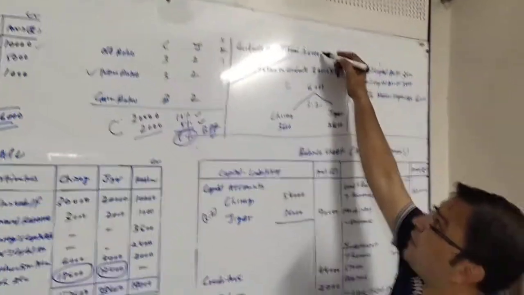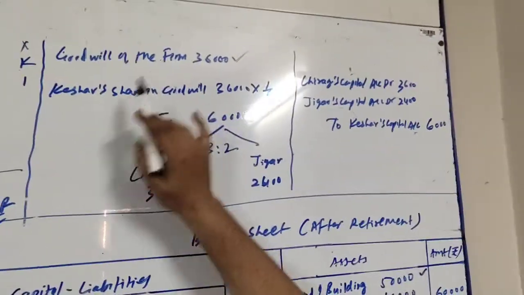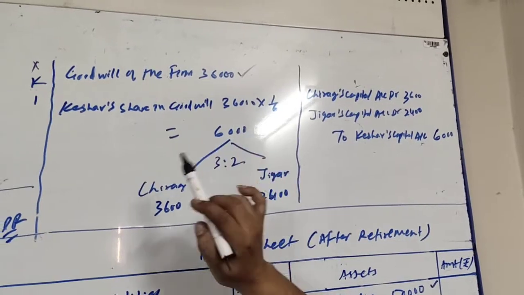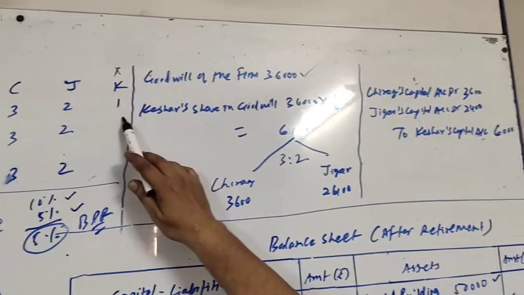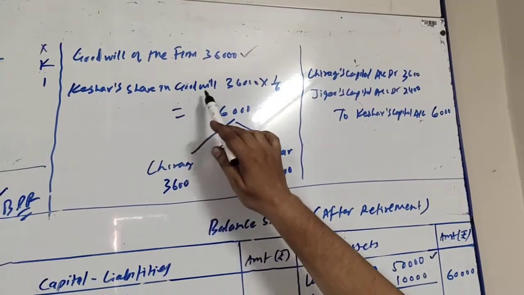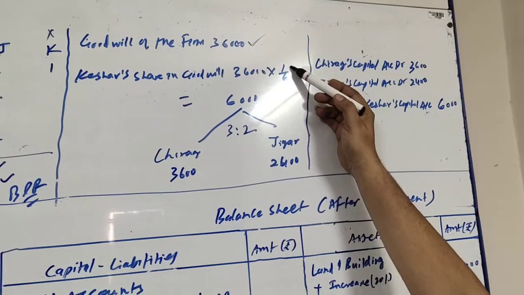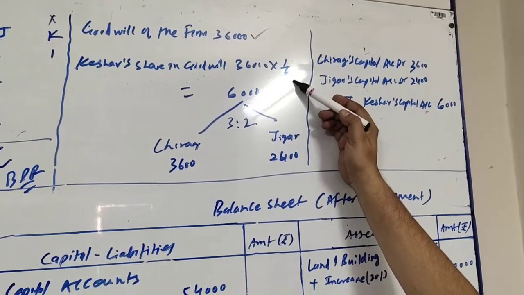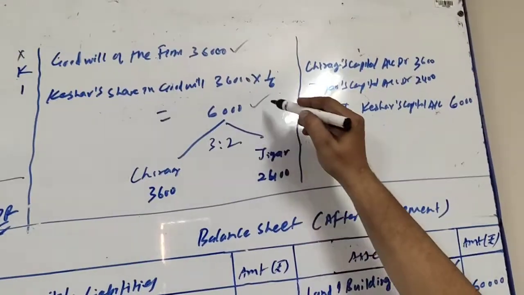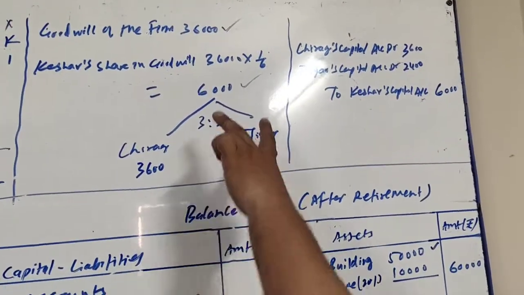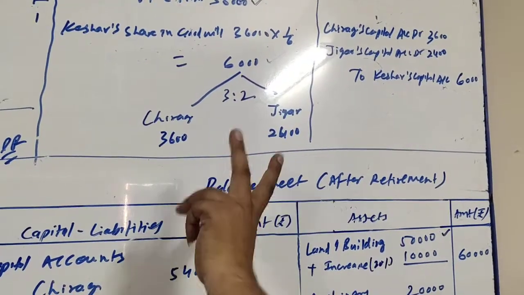Now firm's goodwill is given rupees 36,000. Now we will find Keshav's share in firm's goodwill. Keshav's share is 1/6. So Keshav's goodwill in firm's goodwill, 36,000 into 1/6 will come 6,000, and this 6,000 will be given to Keshav by Chirag and Jigar in their gain ratio.